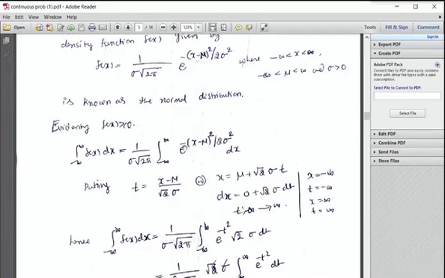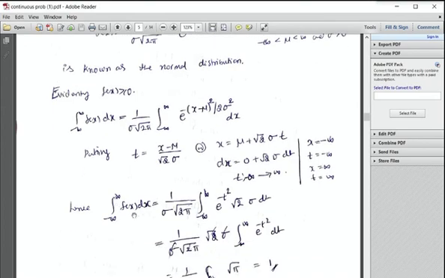Now you may observe the variable here. What is the variable with respect to x? X runs through minus infinity to infinity. When x equals minus infinity, t is minus infinity. When x equals plus infinity, t also goes to plus infinity, correct? Therefore, x is minus infinity to infinity, t also varies from minus infinity to infinity.